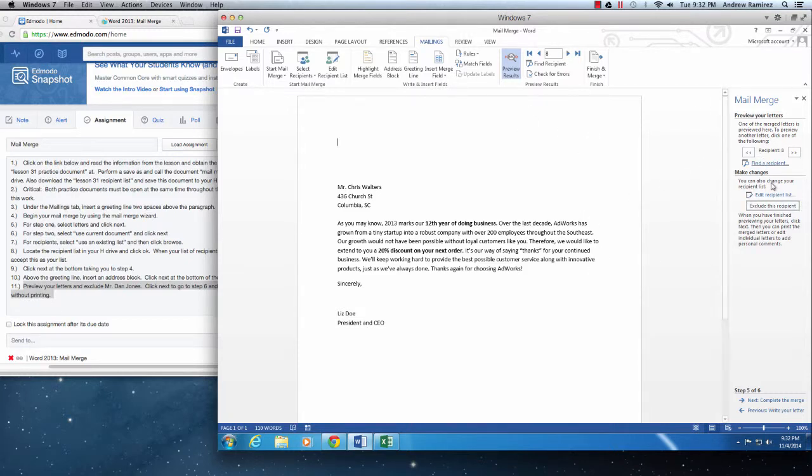So whenever you want to exclude somebody, just click exclude this recipient. Maybe we don't want to send it to that person because we knew they weren't going to come, or they weren't going to purchase an order, or we know it's the wrong address, so we don't want to waste money on a stamp. That's why we possibly want to exclude somebody's name. So we did it. After that, you're just going to click complete the mail merge.